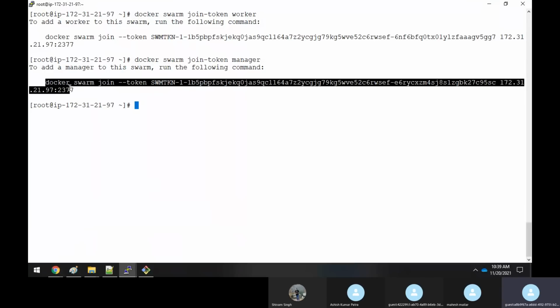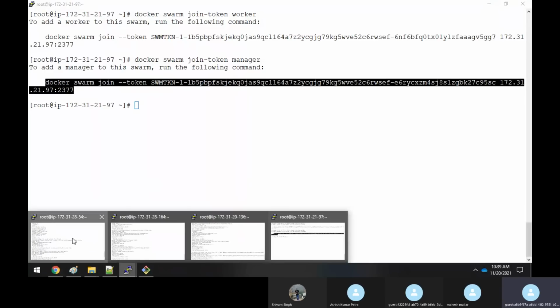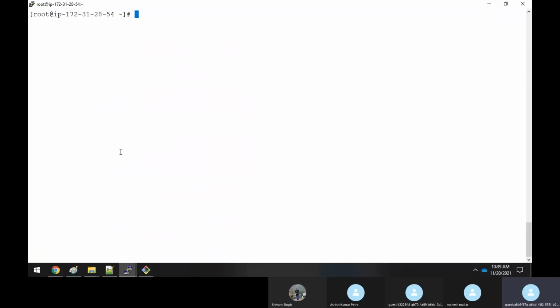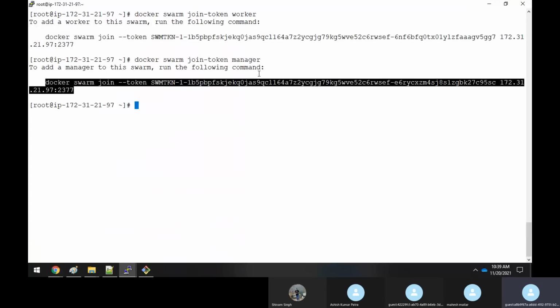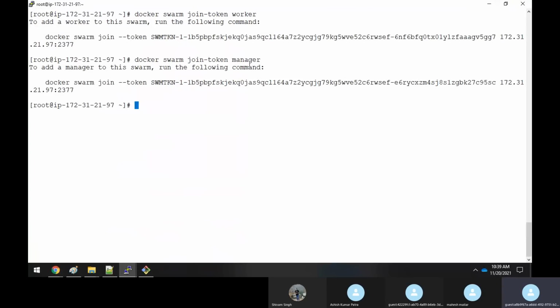So you can copy this and paste it here. Now again, this node is already part of the swarm, use docker swarm leave. docker swarm join-token, what is it? Token manager only? No, manager or master? Manager only, correct.